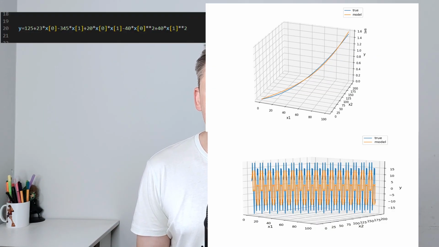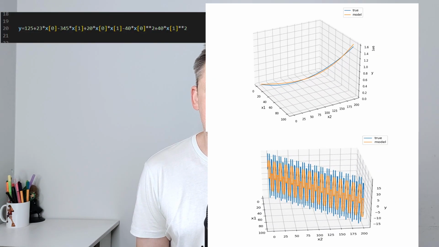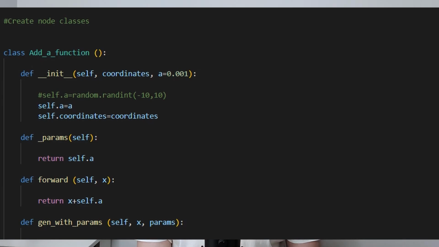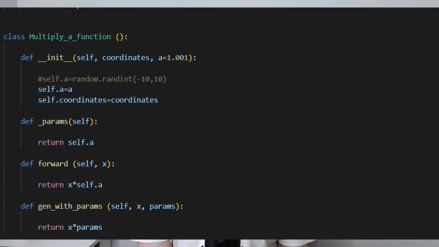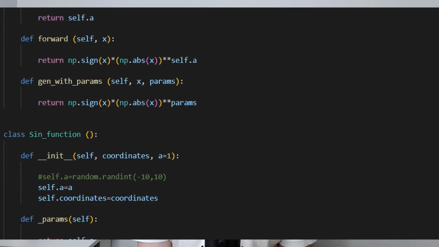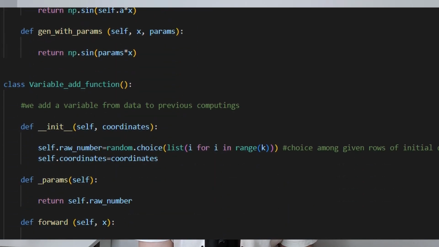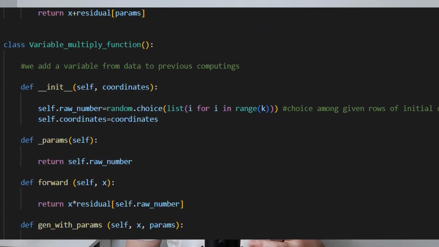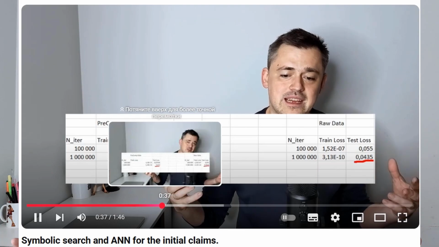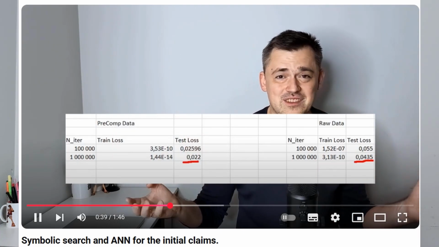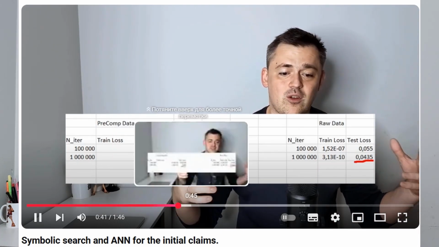Firstly, I tried the new engine on forecasting functions like this. Not a bad result, I think. I used rather simple nodes, like multiplying by a parameter, sign on the data, adding an integer, but I also checked some fancy things, like linear regression or a subdimension with its own nodes. A node can be anything. Then I tested it on initial claims. Results are better than an ordinary neural network shows. Much better, by the way.